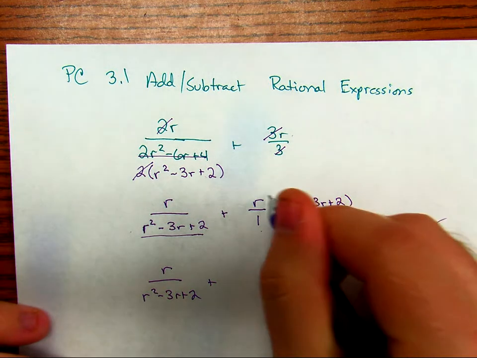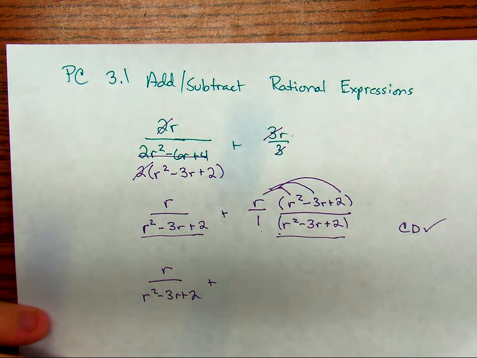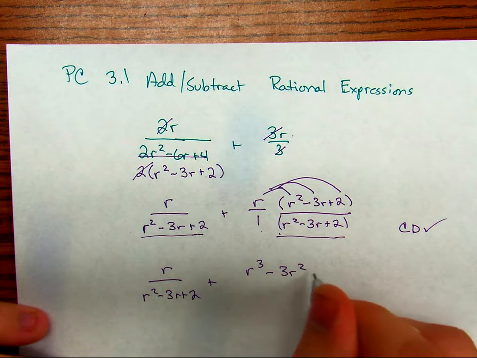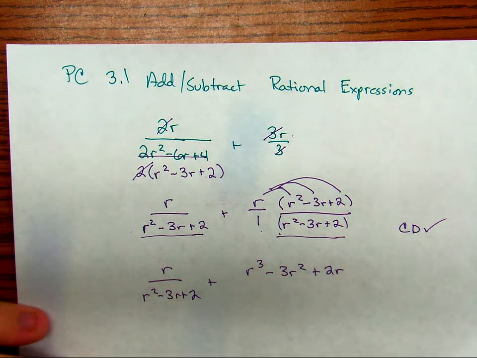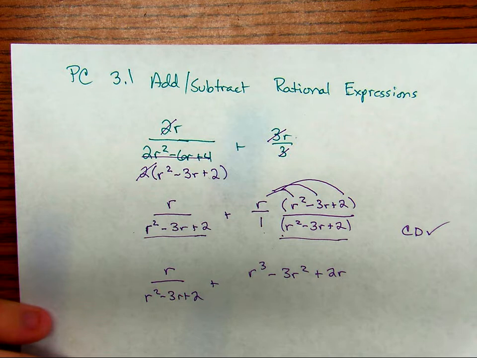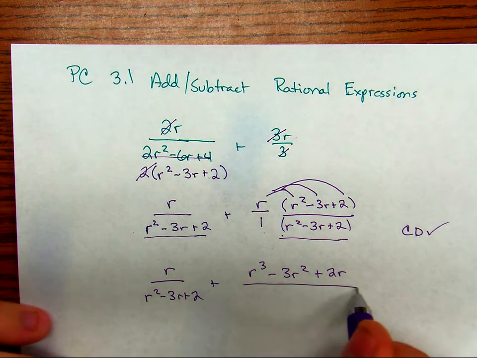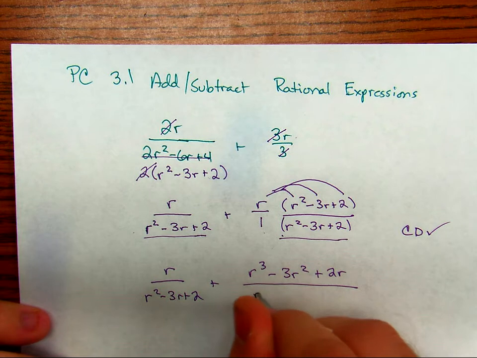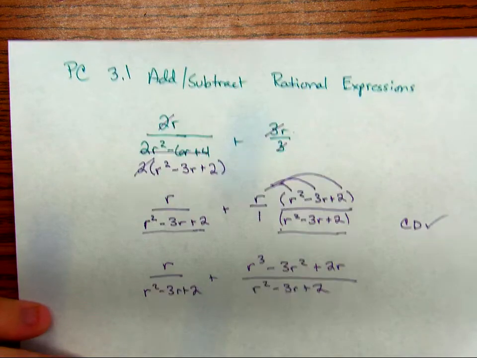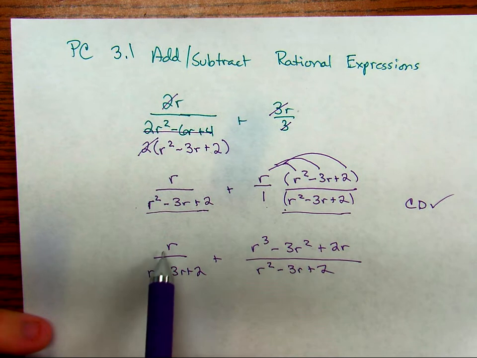We're going to distribute the tops, the numerators. We've got r cubed minus 3r squared plus 2r. You are very frequently always going to distribute and combine like terms in your numerators. Denominators, you wait to do all that. My denominator for this fraction is the common denominator, r squared minus 3r plus 2. Now that I have a common denominator, I add my numerators together.